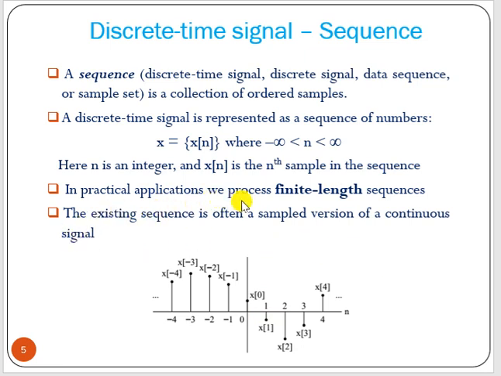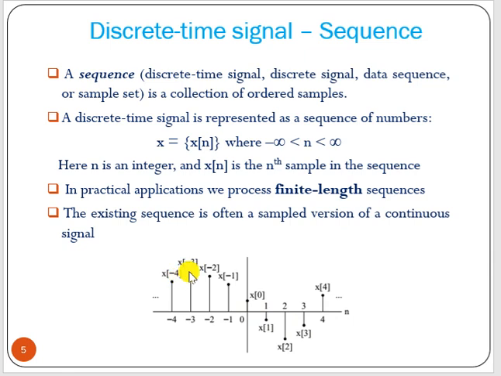And x of n is the nth sample in the sequence. In practical applications, we process finite length sequences, as we usually don't like to go to infinite length. The sequence is often a sampled version of a continuous signal. That means those numbers are nothing but the amplitudes of the continuous signal that is converted to a discrete time signal. Say this is an example, this is x0.